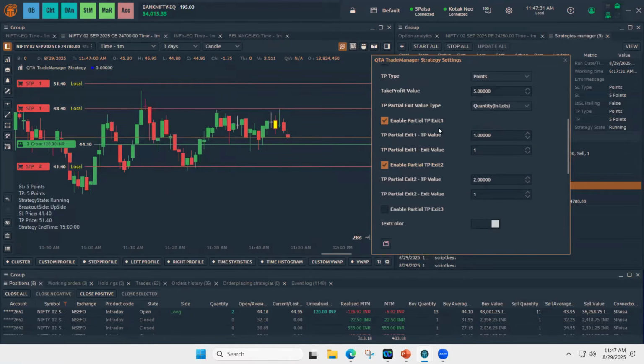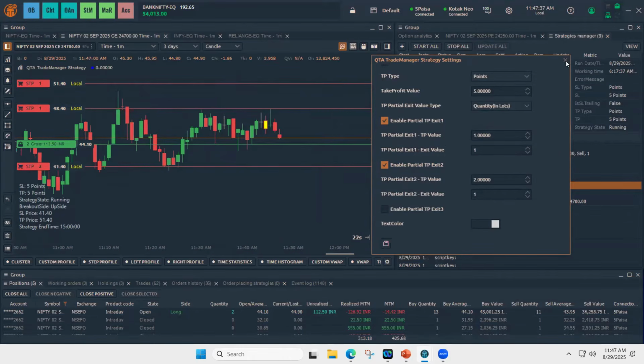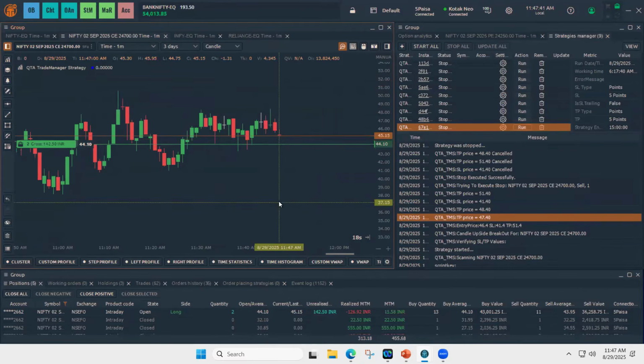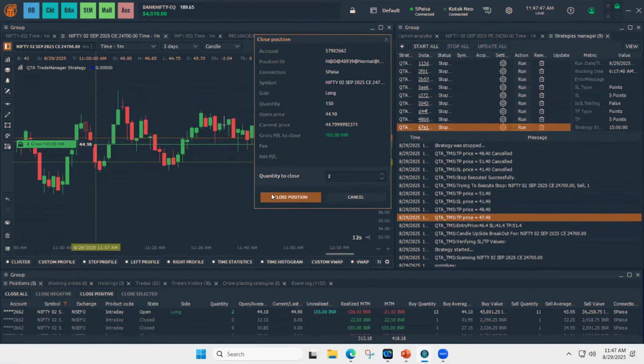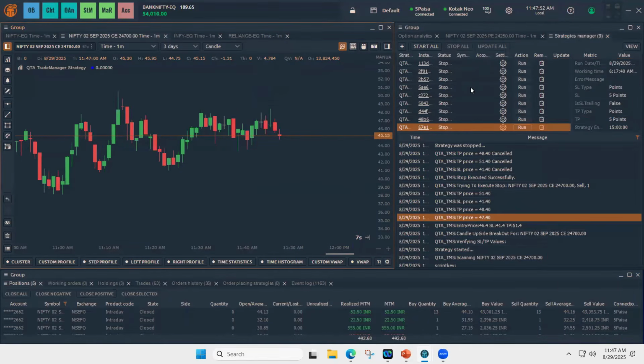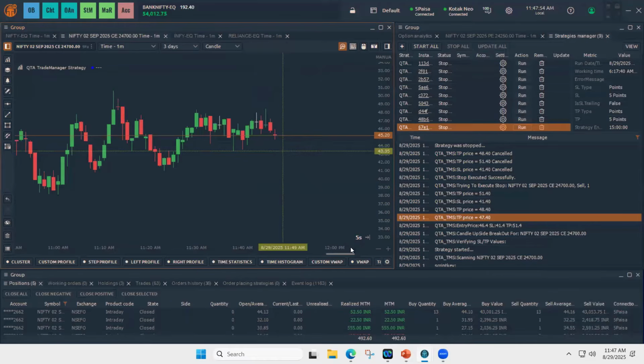Here in this example, since I chose only two, we are seeing only two. So I'm stopping the strategy by giving Alt and left click. Since I stopped manually, I need to handle the main position also, and I'm closing it. So this is all about the trade manager.